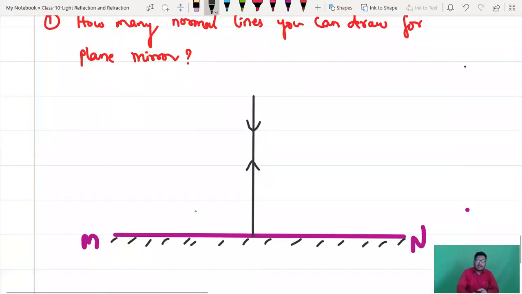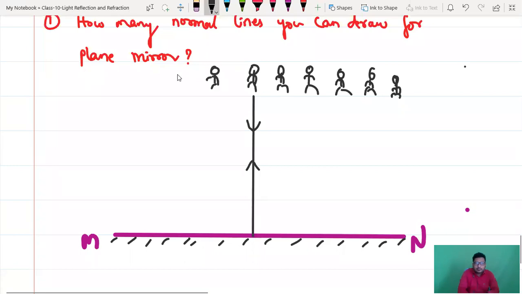Guys, consider there is a mirror. One person is standing with one torch light. Consider another person with another laser light, and another person with another laser light. Like that, we have many persons standing in front of the mirror. Many students are standing in front of the mirror. If you want, you can name them. This fellow is 1, 2, 3, 4, 5, 6, 7, 8, and so on up to infinity, right?